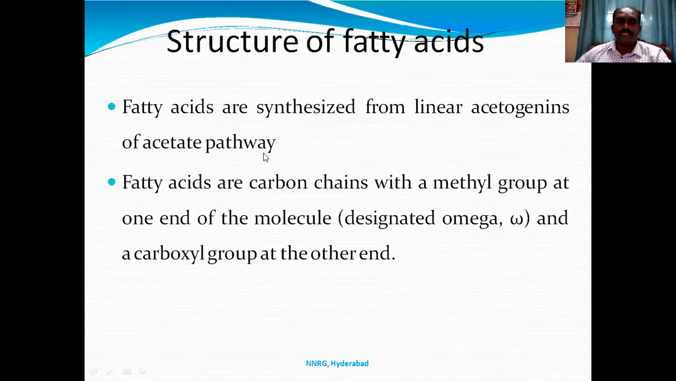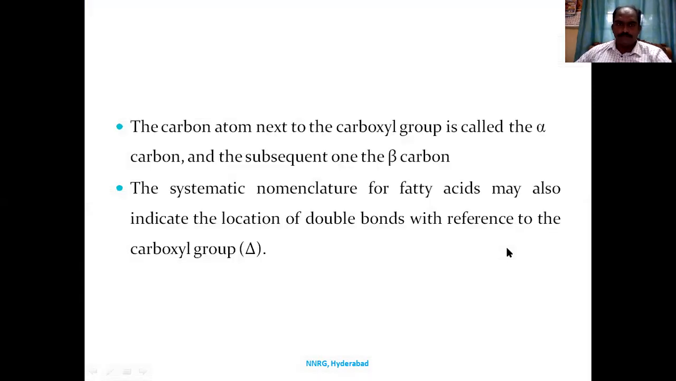If you see the structure of fatty acids, they are synthesized from linear polyketides of the acetate pathway. Fatty acids are long carbon chains with a methyl group at one end, designated as omega, and a carboxylic group at the other end. One side you have the carboxylic acid, the other side you have the alkyl group, which we designate as omega.